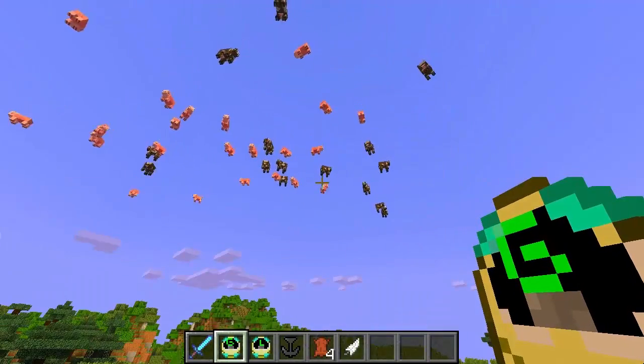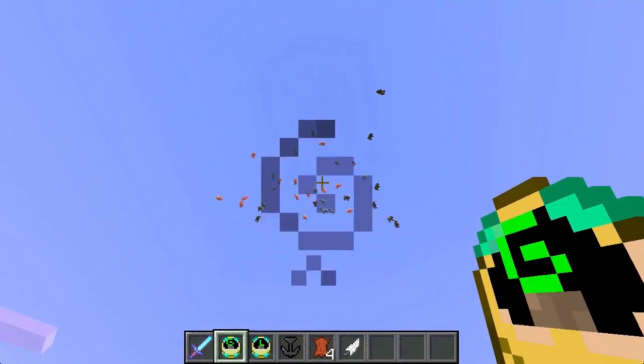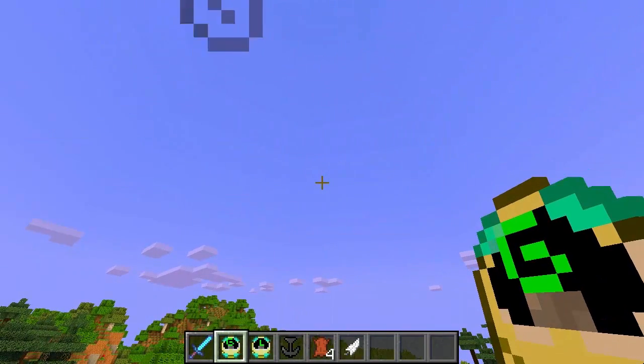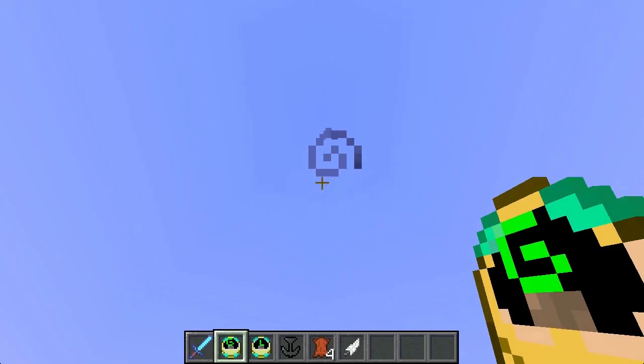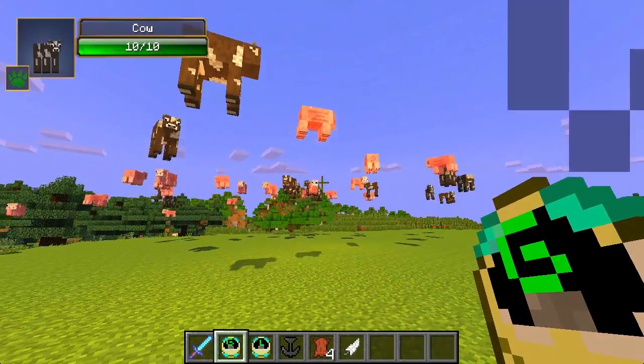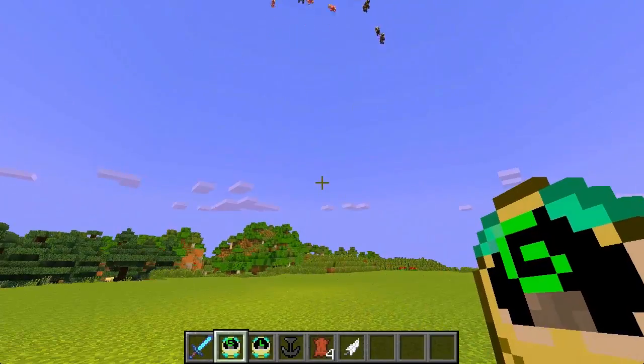Oh my god, and then we turn on the gravity controller again. They're going flying up in the air. Oh my god, they're never going to hit the ground. Oh my god, they're going to fall back down to earth. Come on. Oh man, that's close. That was so close.